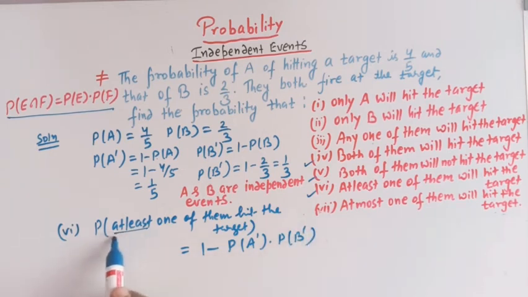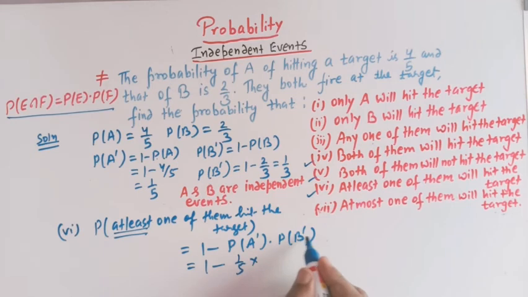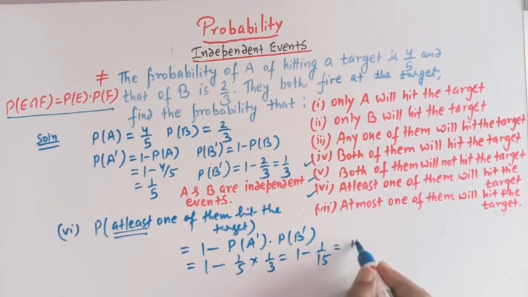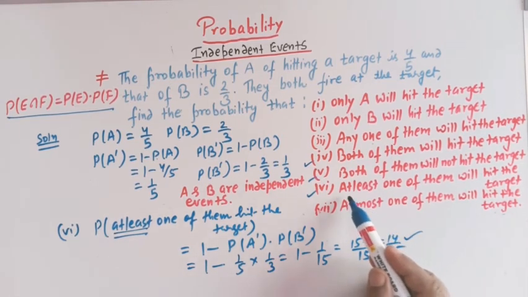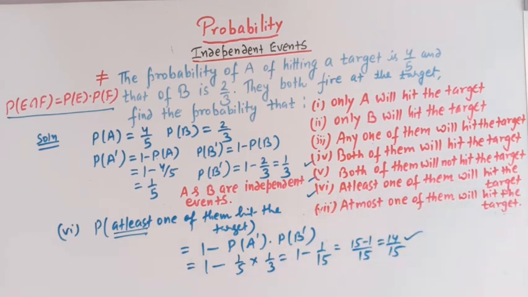So we have 1 minus the probability of A not hitting the target is 1 by 5, and the probability of B not hitting the target is 1 by 3. So we have 1 minus 1 over 15. So this is 15 minus 1 over 15, that is 14 over 15. So this is the required probability that at least one of them will hit the target, right?